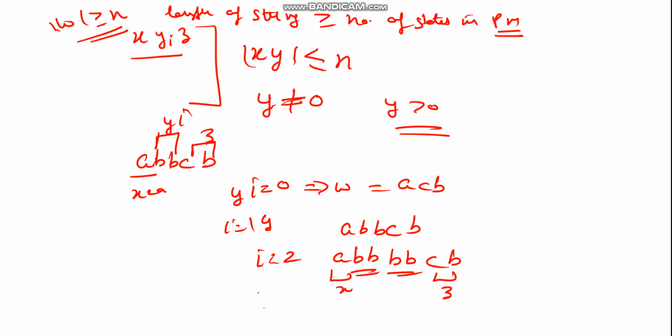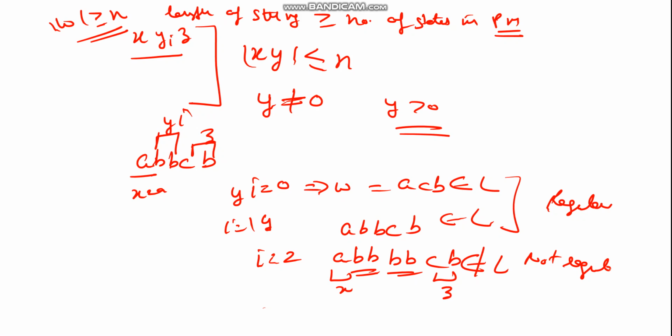So we divide it into three parts, and then based on this we check whether the generated string belongs to the particular language or not. If it is a part of the language, then it is considered a regular string. If it doesn't belong to the language, we say this language is not regular. So here we have proved by contradiction that the language is not regular. This is how the pumping lemma works for proving that a language is not regular.